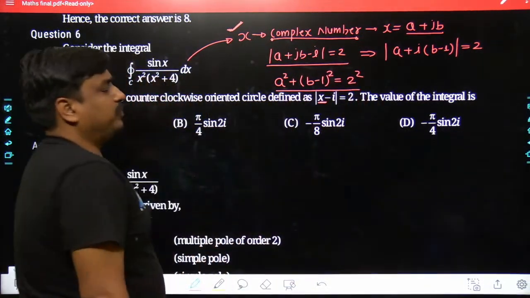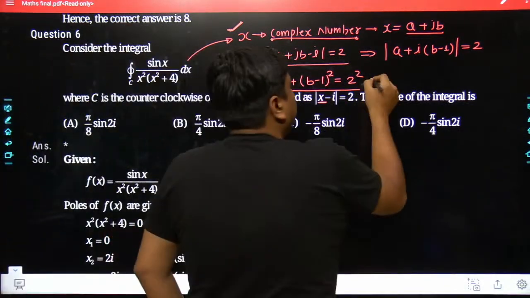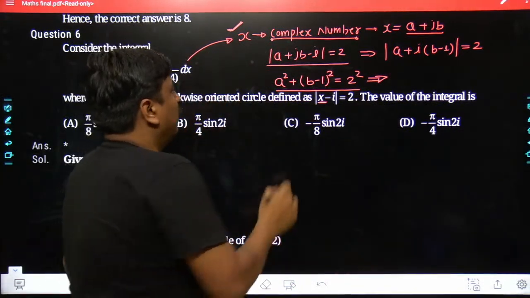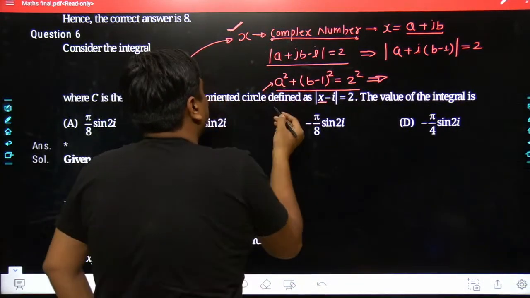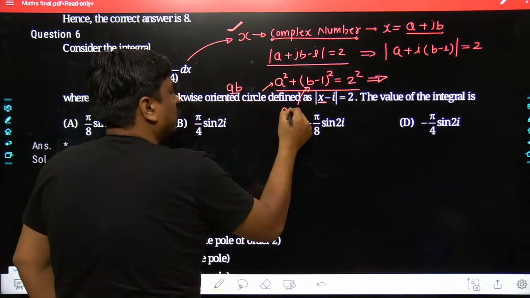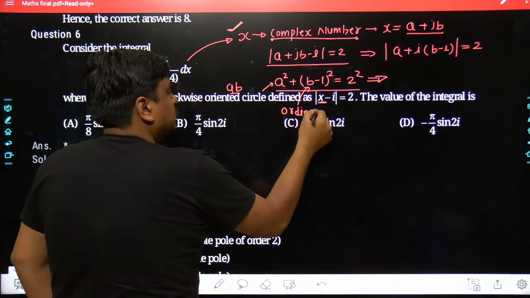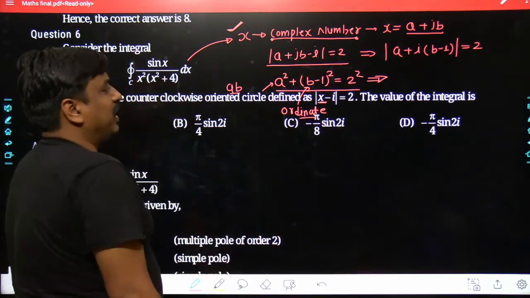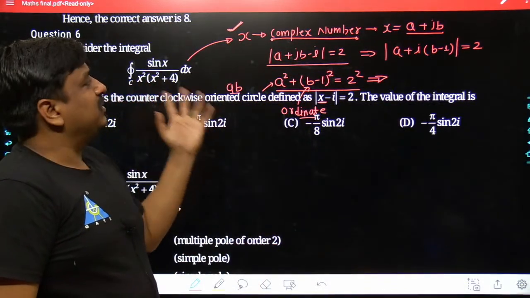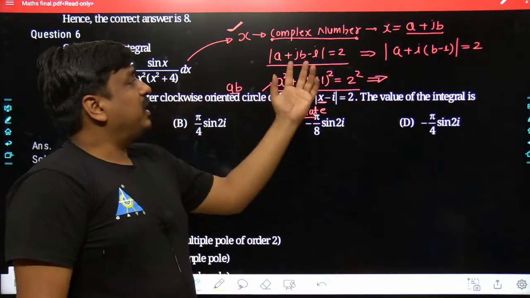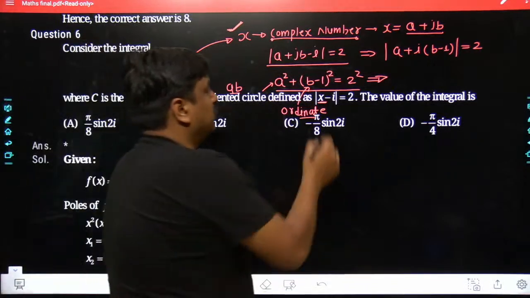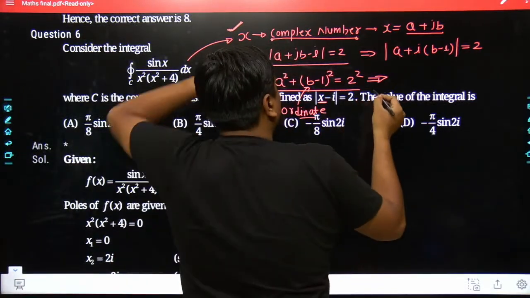What does it indicate? It indicates it is a perfect equation of the standard circle, where, keep in mind, A is a part of the abscissa, and similarly B is a part of the ordinate. So that's the first thing where many of the students would have a bit of confusion. Here x is a complex number, and hence it would have two parts: A, which can be called the abscissa, and similarly B could be called y. Yes. So here we get to know about the character of this circle.